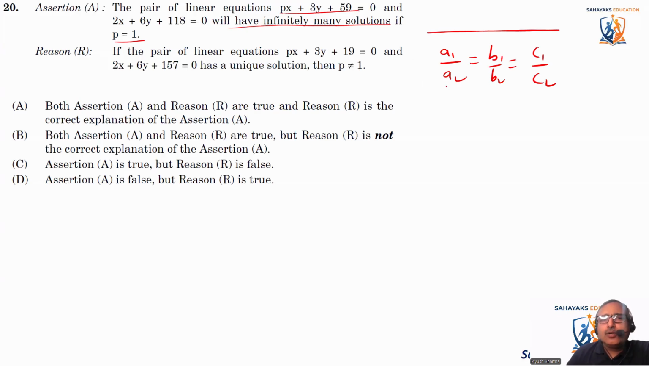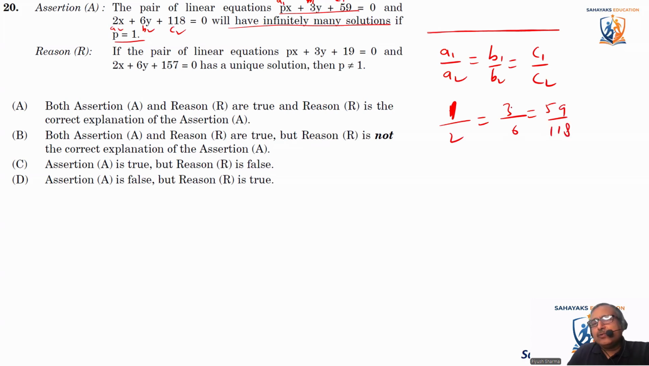Let's find out. Here this is A1, this is B1, this is C1, and here this is A2, this is B2 and this is C2. Let's find out. If p is equal to 1, we write 1 in place of p: 1 divided by 2 is equal to 3 divided by 6 is equal to 59 divided by 118.